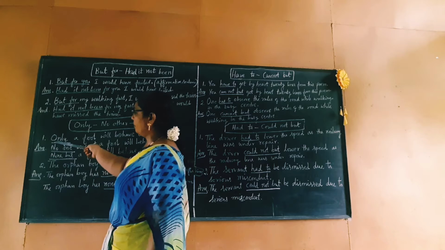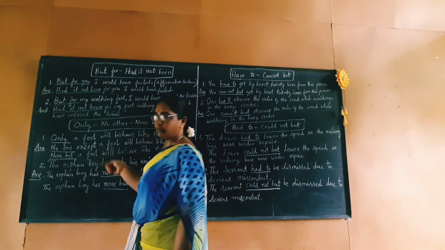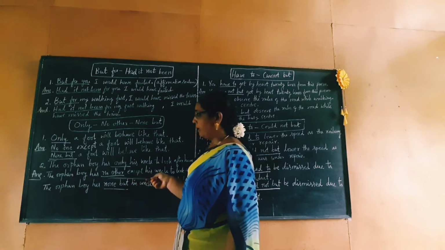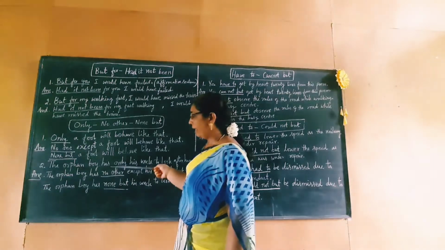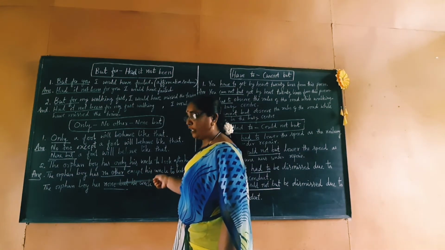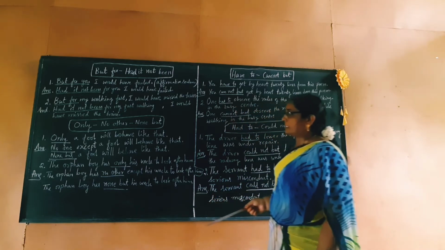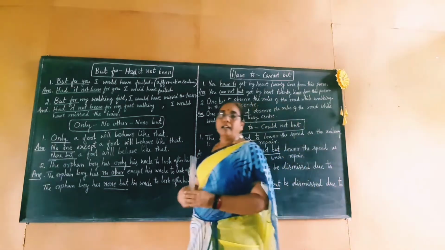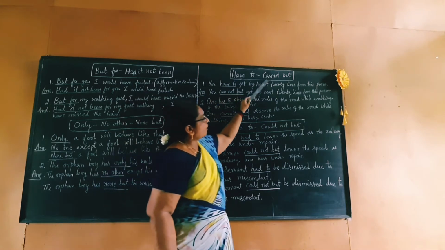In the first example, "only" was given in the beginning, so we use the negative phrases in the beginning. But in the second example, "only" is given in the middle and we have used those negative phrases in the middle of the sentence.